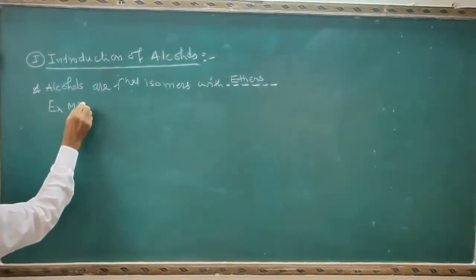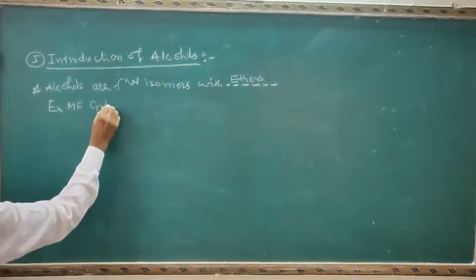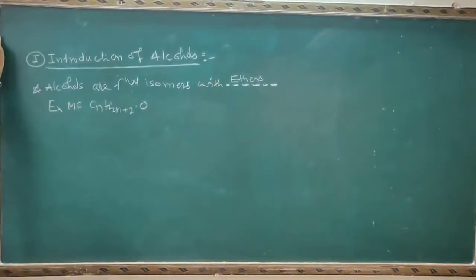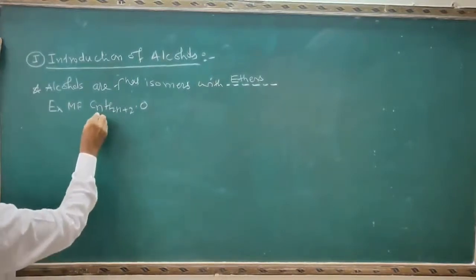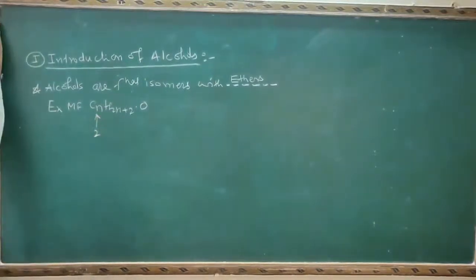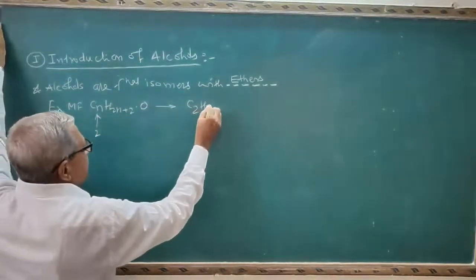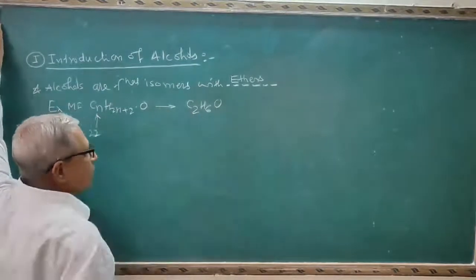See the molecular formula CnH2n+2O. This is the molecular formula for alcohol. Now put n equal to 2 here. So what will be the molecular formula? The molecular formula will become C2H6O.